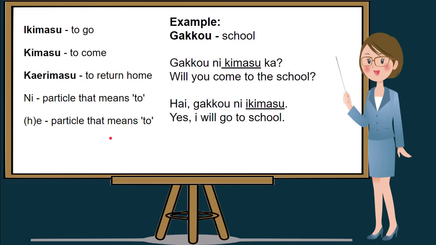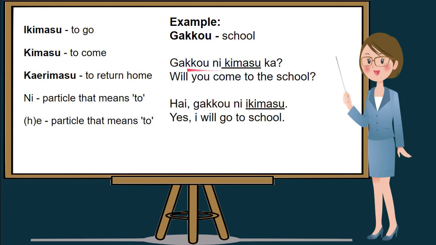We will also be using the particle ni and e, which means to, in making a sentence. We will also be using an example of a noun, gakko, which means school. So in our example, we will be using gakko, which means school, ni, a particle which means to and which will be added before the verb kimasu, and of course kimasu.